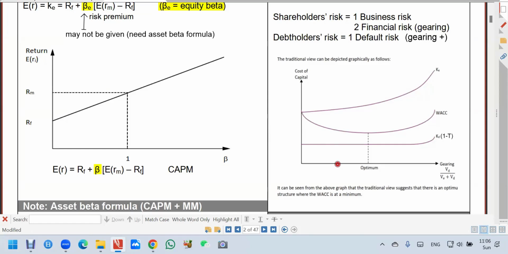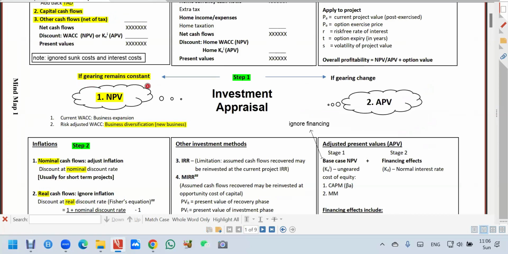So that is the justification when you write in a report. You can justify why you use net present value. That's your writing. So once you understand the reason, you can write it. You must know the reason. Right? That's why we go through all this capital structure theory, why you go through the asset beta to know the different rates. Then you can write. Understand, then you can write. Not much from the textbook, but these are the basic theory. Okay, let's go back. So gearing remain constant, then it is appropriate to use net present value. Of course, if the gearing change, we use another method called APV. Later on, we go into it.